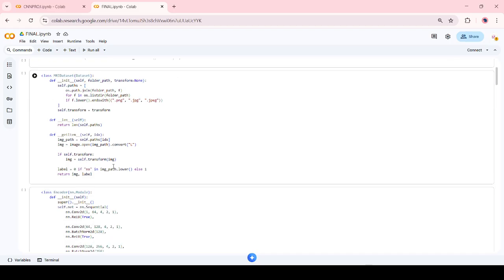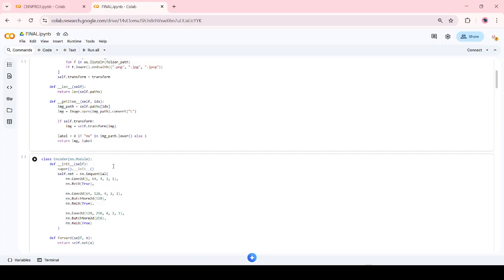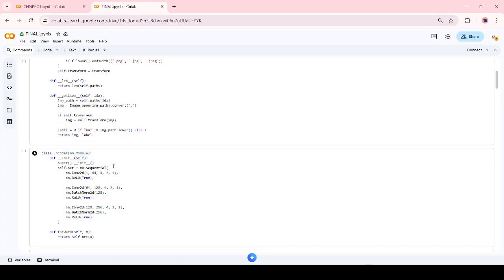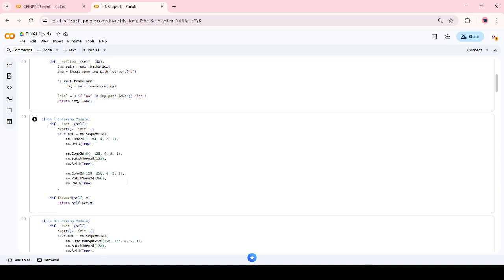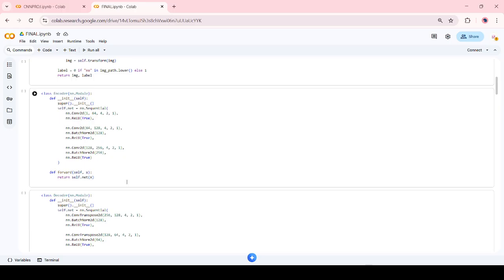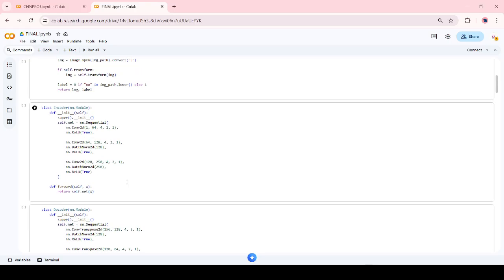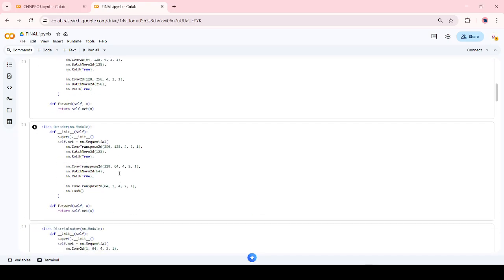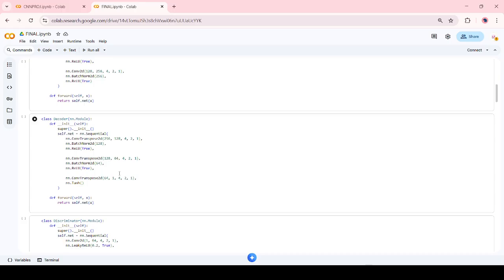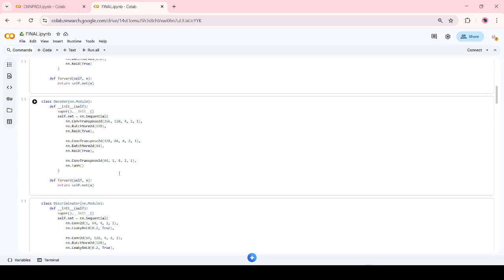For the GAN, we also imported the necessary Python libraries, and then we wrote a function for the encoder code. The encoder is built using convolutional layers. It gradually reduces spatial dimensions and converts MRI images into a latent representation. This latent space captures normal structural features of healthy brains. The generator, which is nothing but the decoder, reconstructs MRI images from latent features. It uses transposed convolutional layers for upsampling. The objective is to reconstruct healthy MRI images accurately.